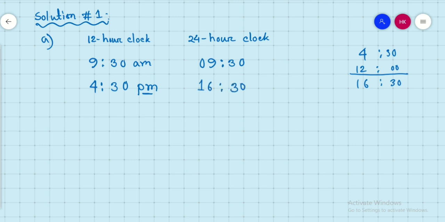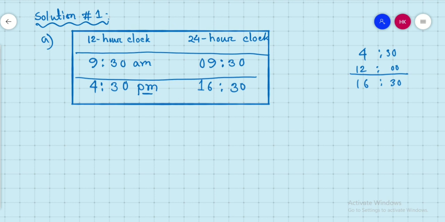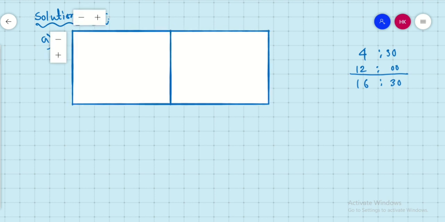This is the answer. All right. So you can just write like this and then make a table. You can make a table also like this.